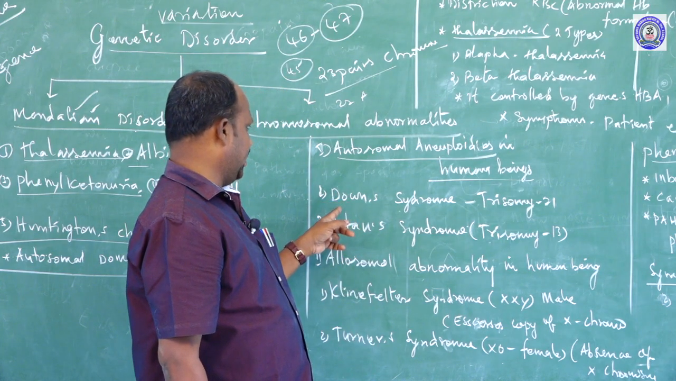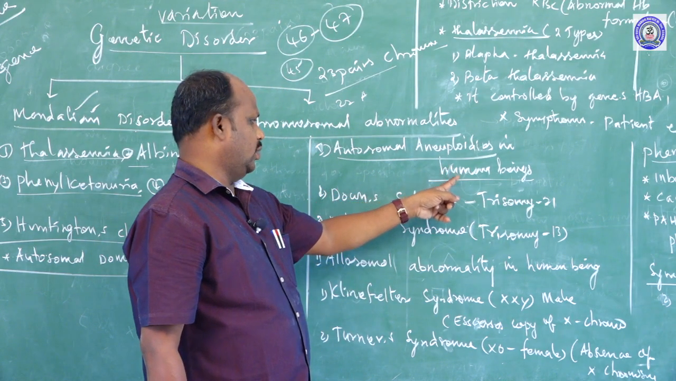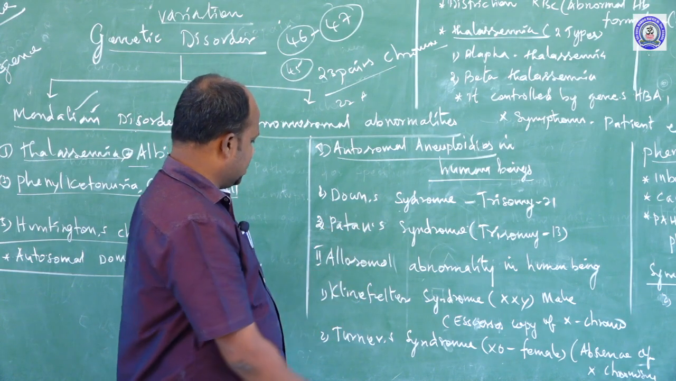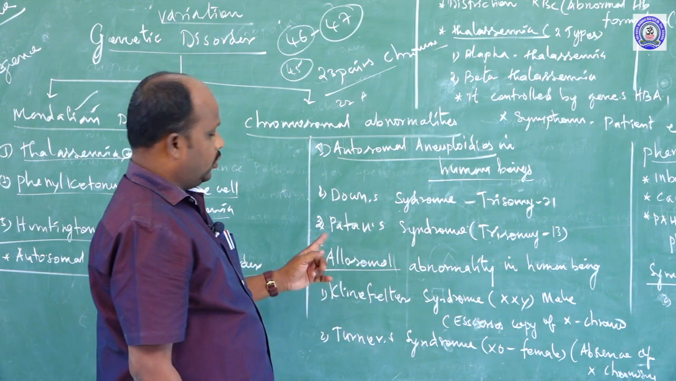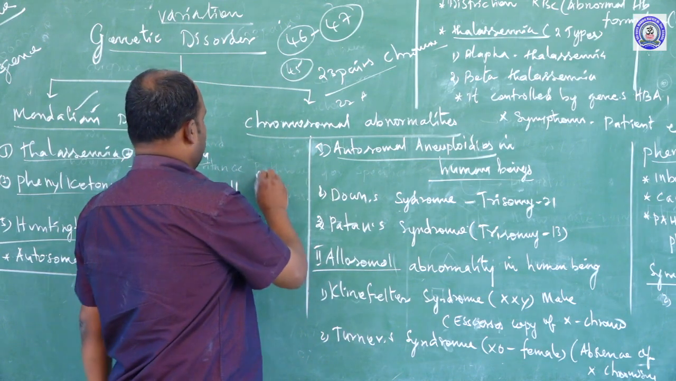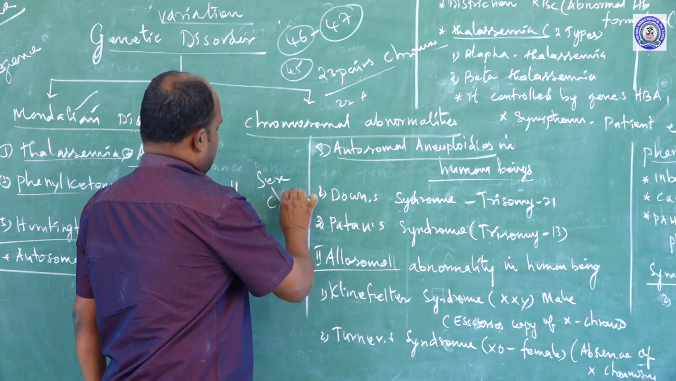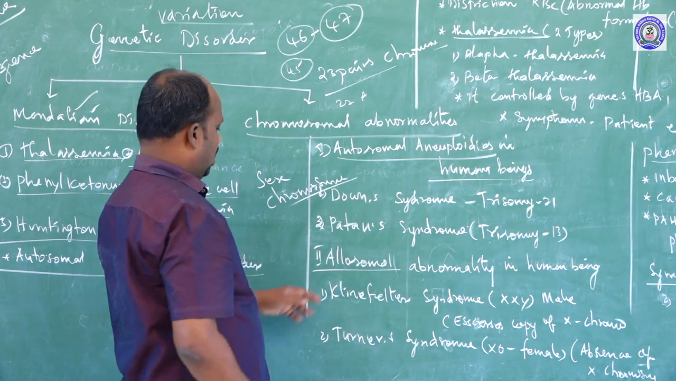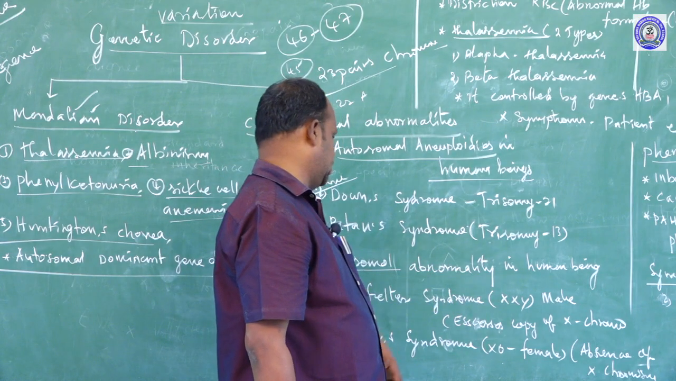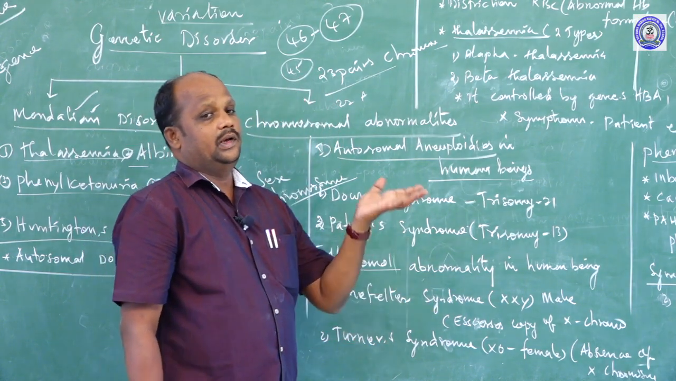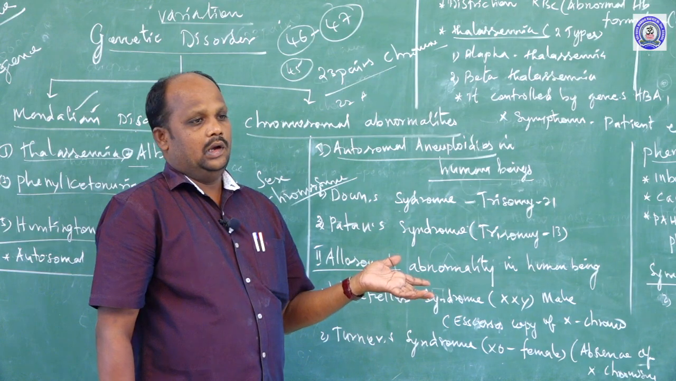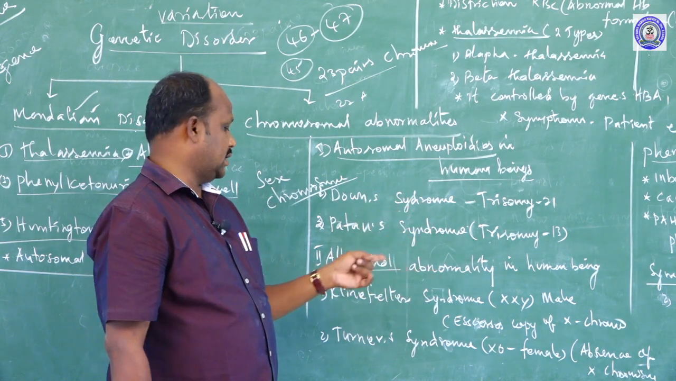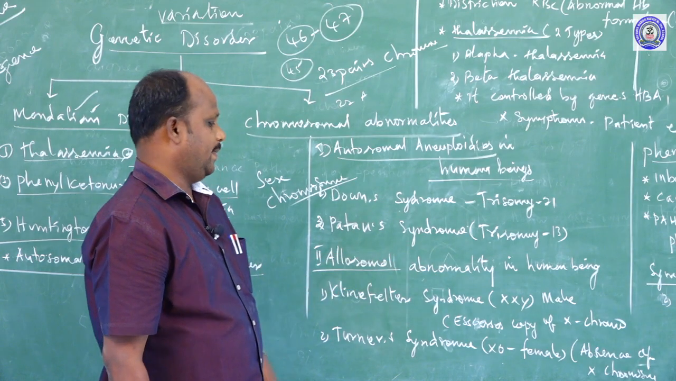Two categories: autosomal aneuploidy human chromosome abnormalities, and the second category is allosome. As I told you, allosome means sex chromosome, the sex chromosome is otherwise called allosome. So allosome abnormality in human beings means the number of chromosomes is reduced or the shape of the chromosome is reduced or increased; that is called allosome abnormality.